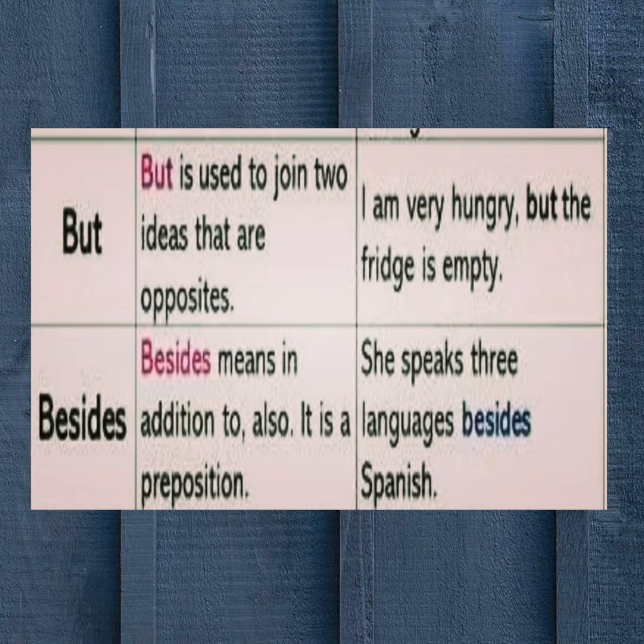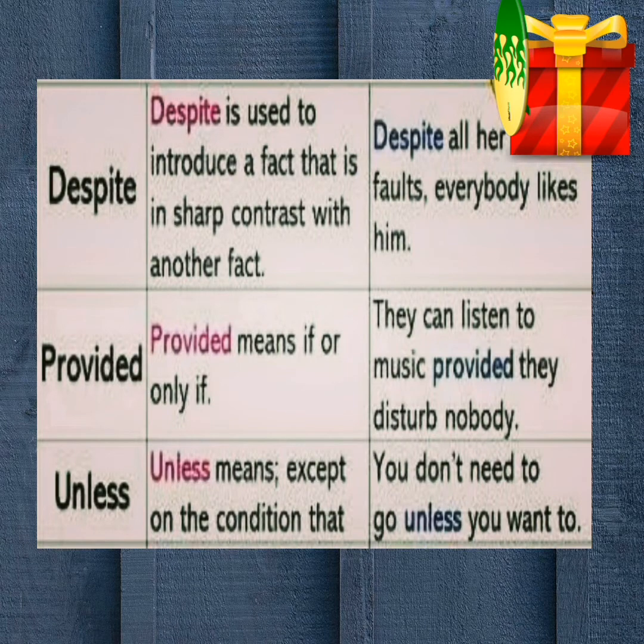Besides. Besides means in addition to. Also, it is a preposition. Example: She speaks three languages besides Spanish. Next one is despite. Despite is used to introduce a fact that is in sharp contrast with another fact. Example: Despite all her faults, everybody likes her. Provided. Provided means if or only if. Example: They can listen to music provided they disturb nobody. Next one is unless. Unless means except on that condition. Example: You don't need to go unless you want to.